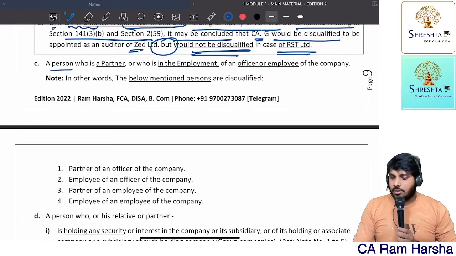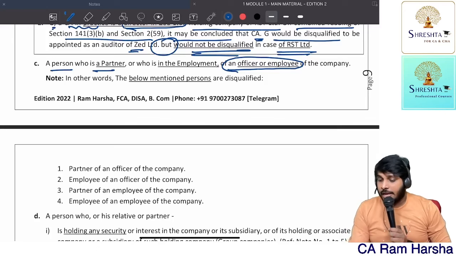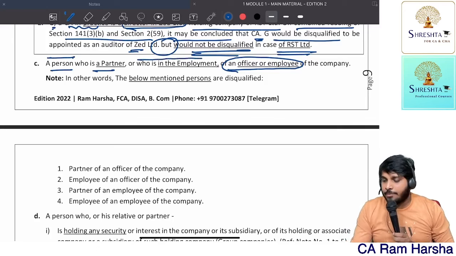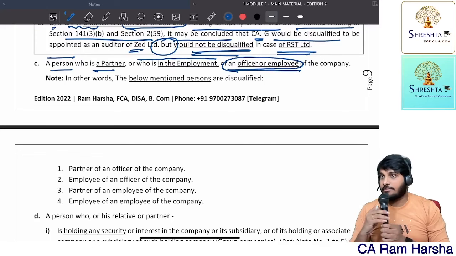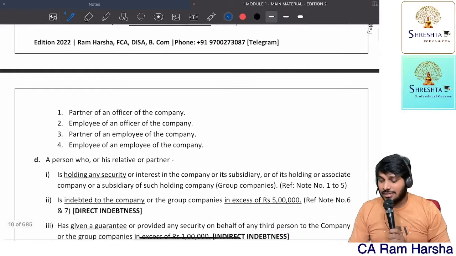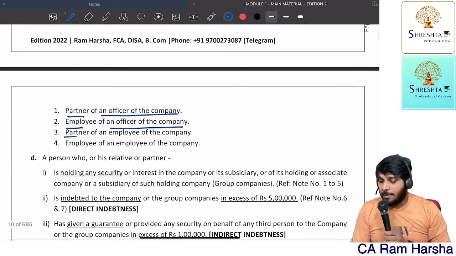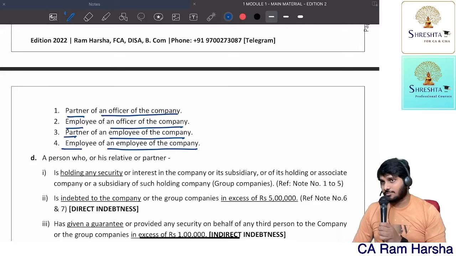A person who is a partner of an officer or employee of the company is disqualified. A person who is in employment of an officer or employee of the company is also disqualified. Nothing but partner of an officer of the company disqualified, employee of an officer of the company disqualified, partner of an employee of the company disqualified, employee of an employee of the company is also disqualified.